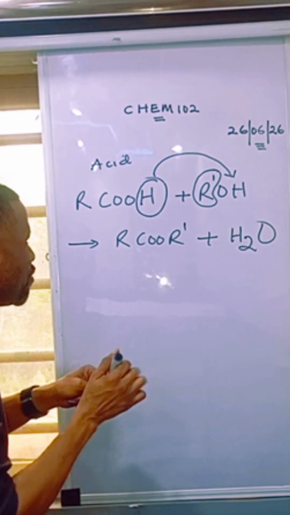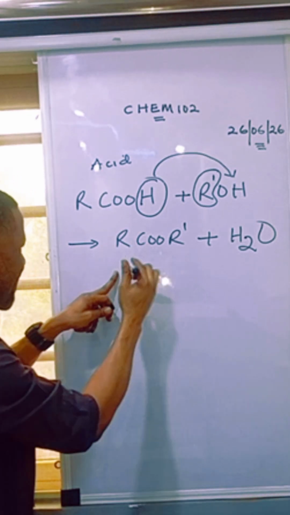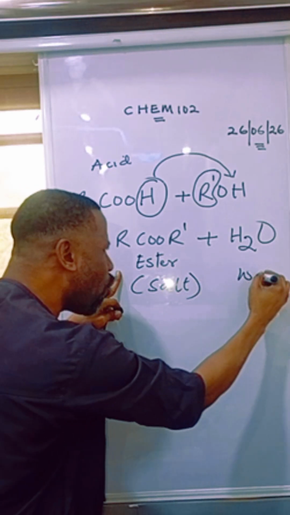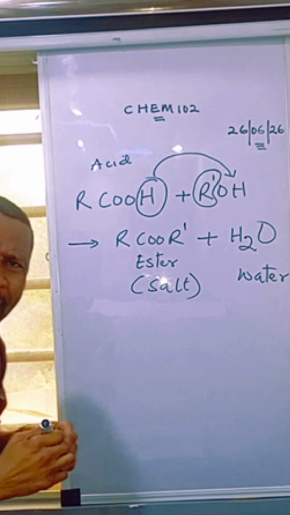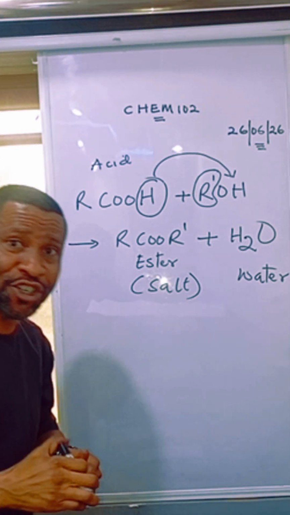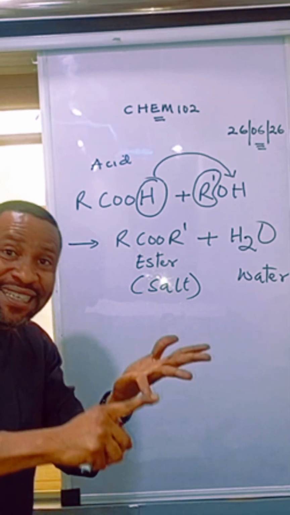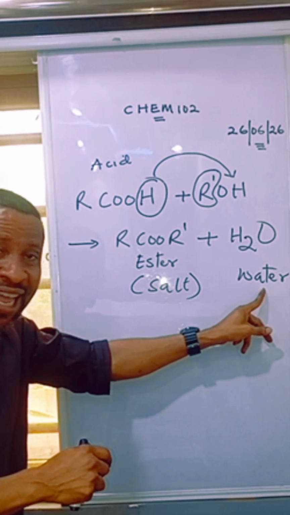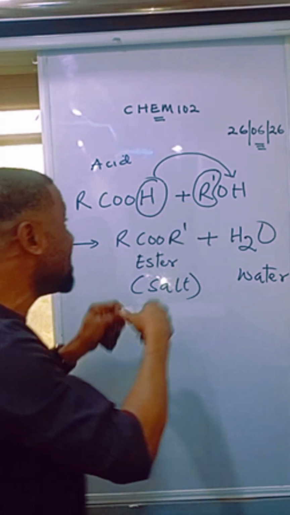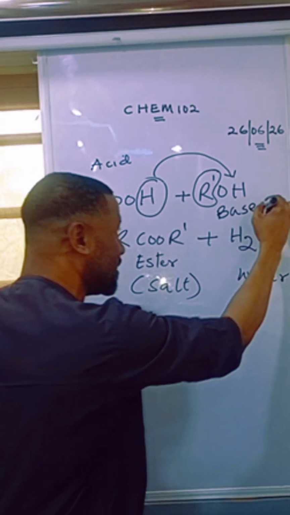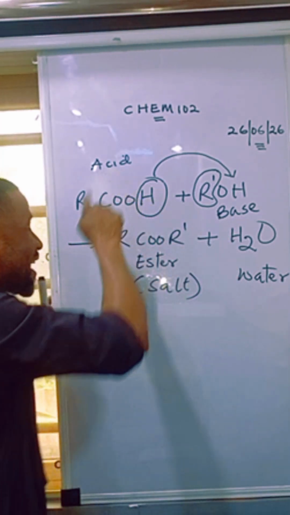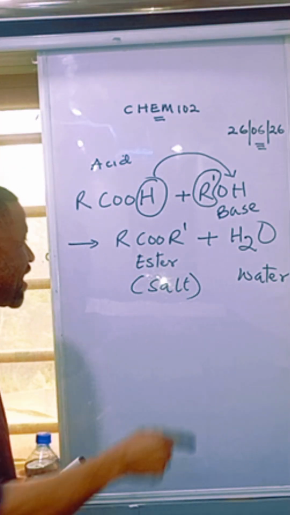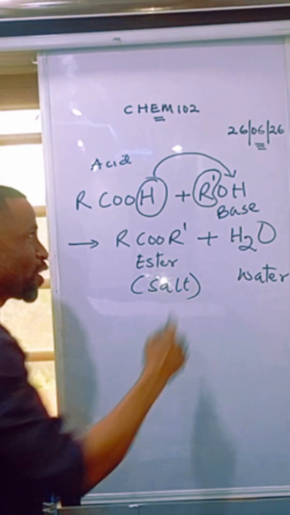And in the process, what did we produce? This is an ester, the general formula of an ester. This is an ester now, isn't it? And ester is a salt. And this is water. Class, remember, there's what we call a neutralization reaction. That is a reaction between an acid and a base to form salt and water only. So if I produce salt and water here, and this is an acid, then this other reactant must be a base. It takes a base to react with an acid to form salt and water only. That is a neutralization reaction.